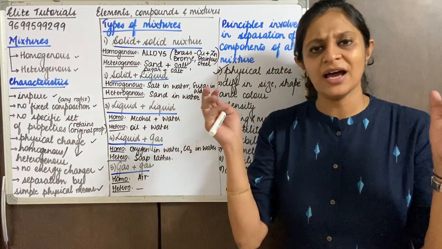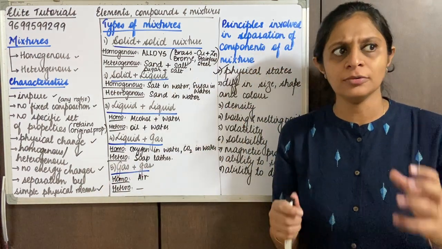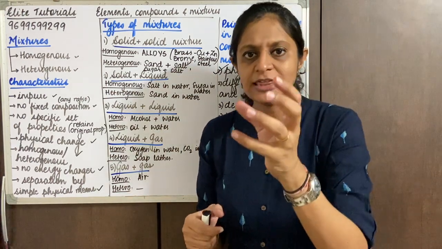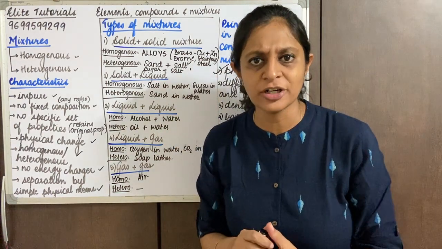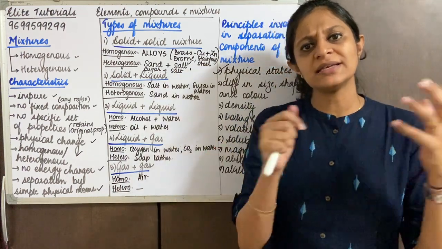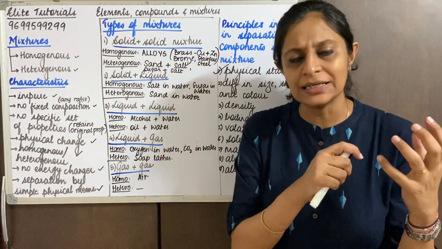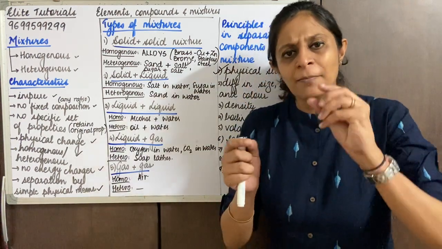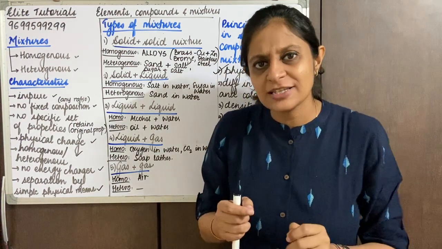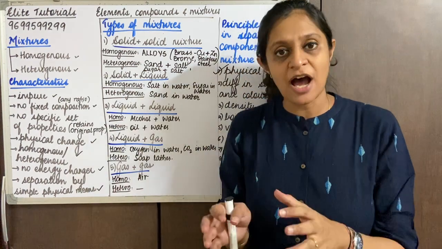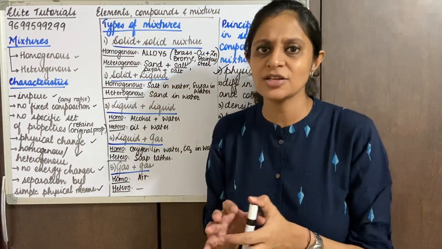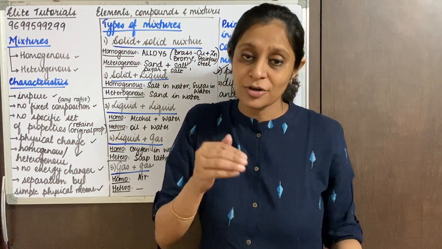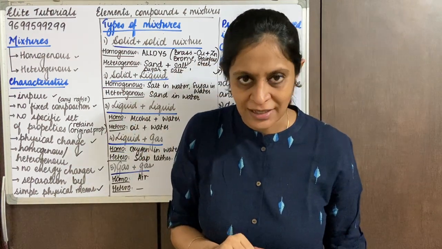Maybe I have a bag full of crazy balls. In that, all of them are of different colors. If I tell you to pick up the red ones, it will be much easier because they differ in color. But there would be only a very slight difference in their size. So if I ask you to separate them on their size, it will be very difficult, but separating them on color will be much easier because that is a striking feature, right?